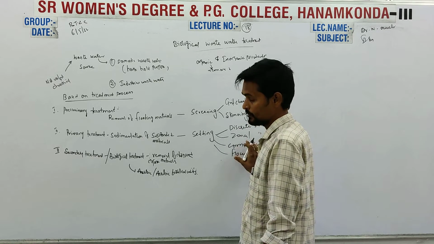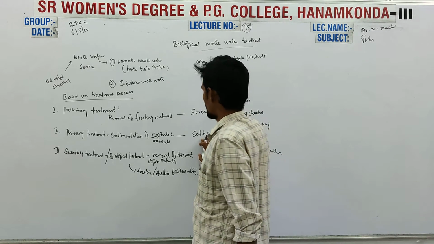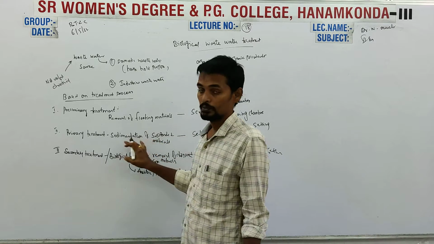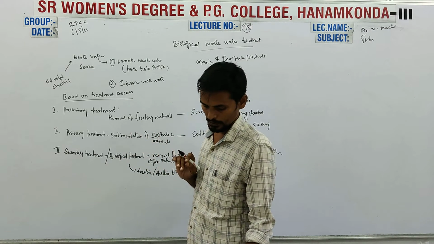So these are the different methods used in settling, which is based upon sedimentation.